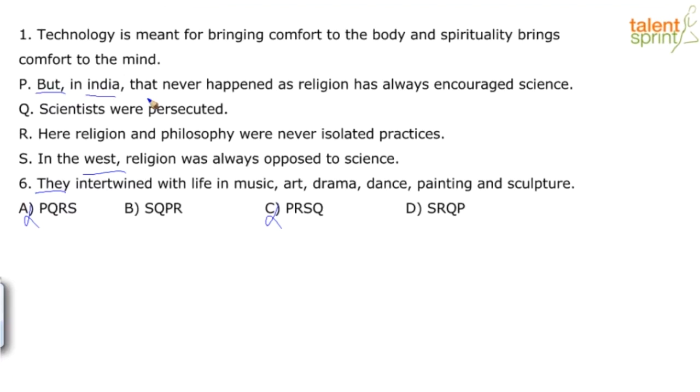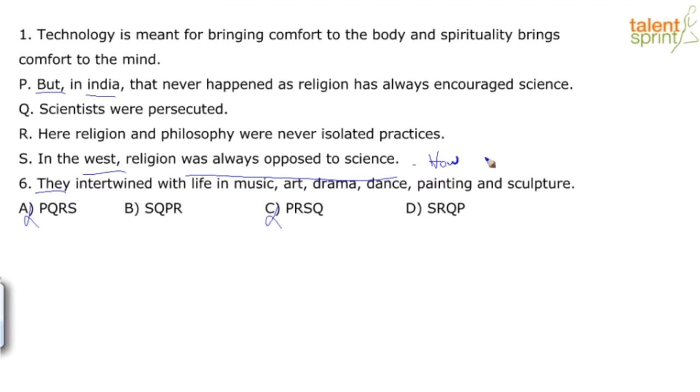So, it starts off with S. In the West, religion was always opposed to science. How? Scientists were persecuted. How was it opposed to science in the West? Scientists were persecuted. Okay. Is that correct? We don't know. Let's see.